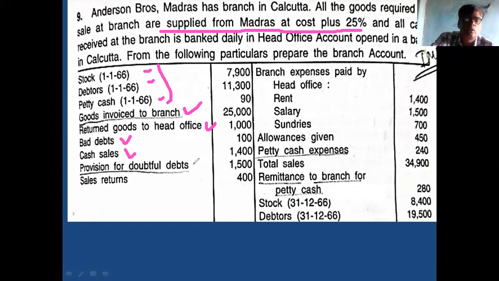Provision for doubtful debt: branch account, debit side. This appeared for the first time.